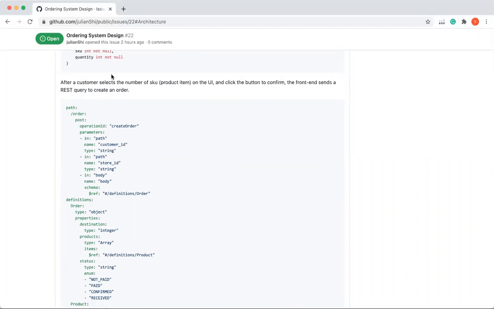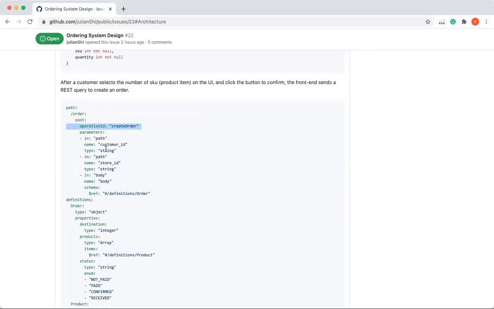Now we have MySQL as the underlying database. And later on, the UI wants to send a REST request to the order service. This is the Swagger design. As you know, REST supports actions like post, put for updating, and also get and list. This is just the example to create the order.